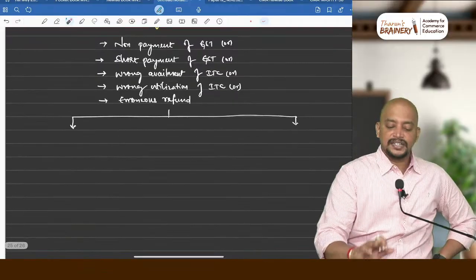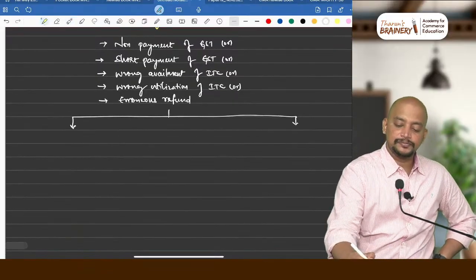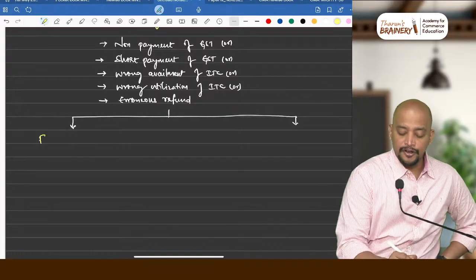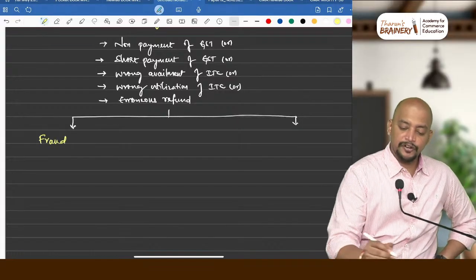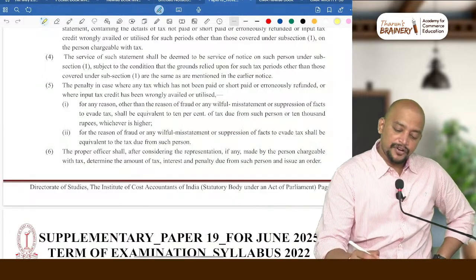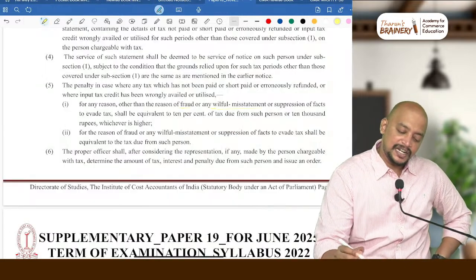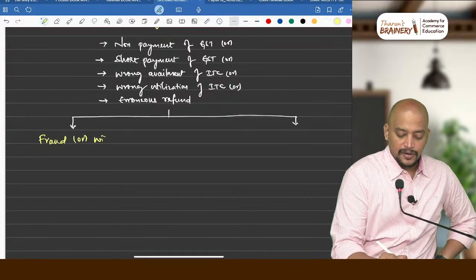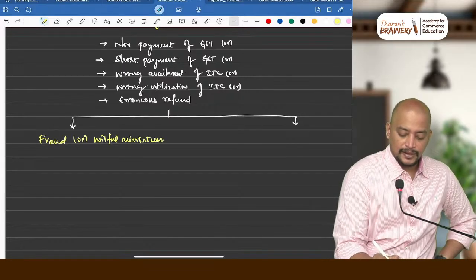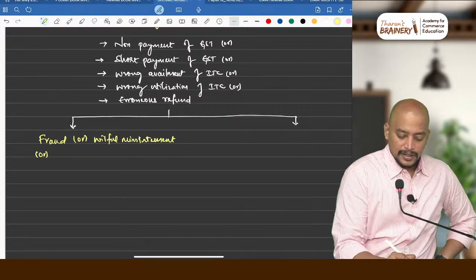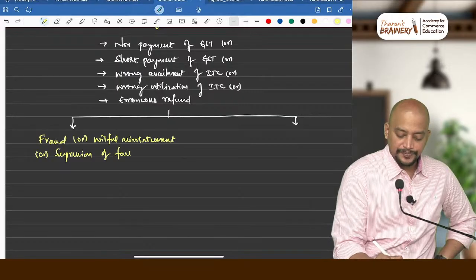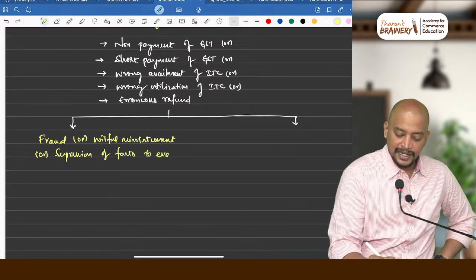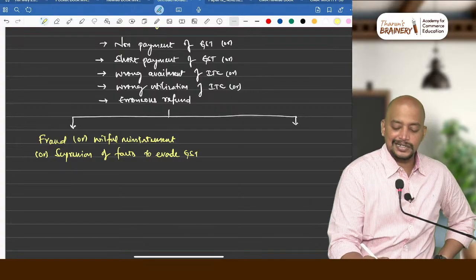So first, this is on account of what? On account of fraud. What are the words used there? Fraud or willful misstatement or suppression of facts to evade GST, correct?